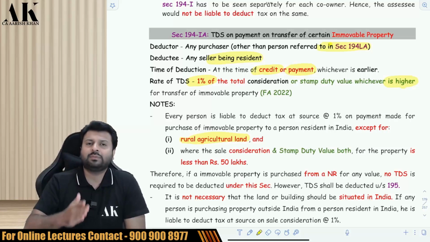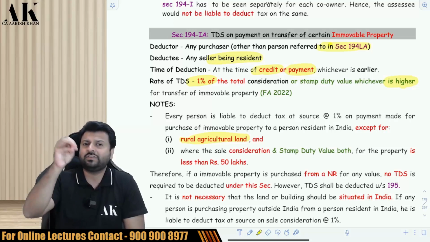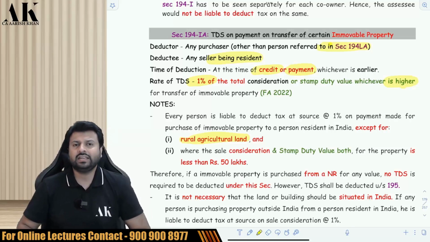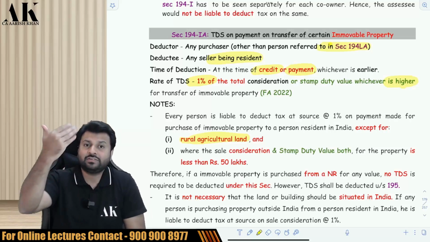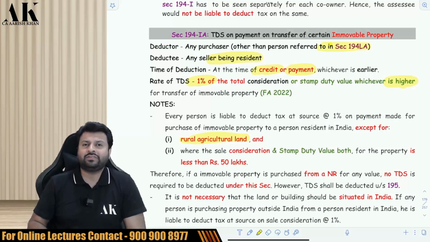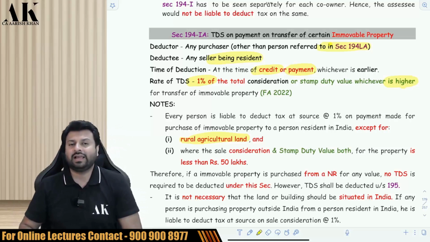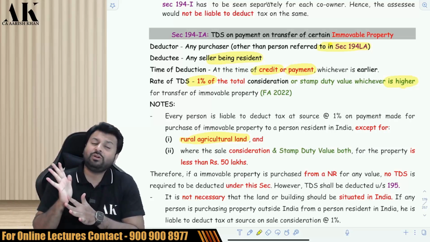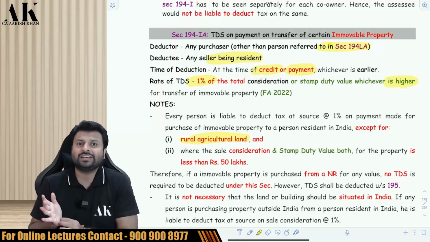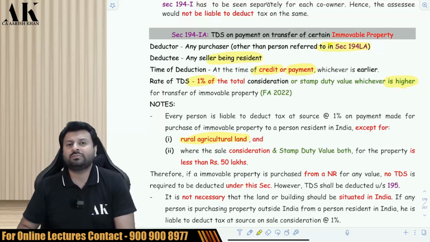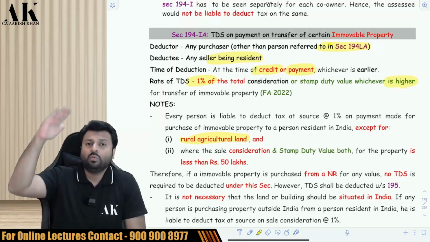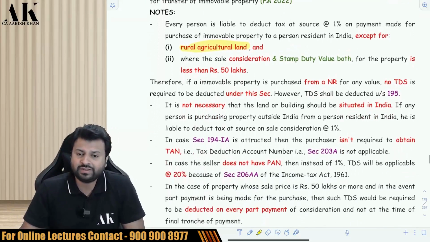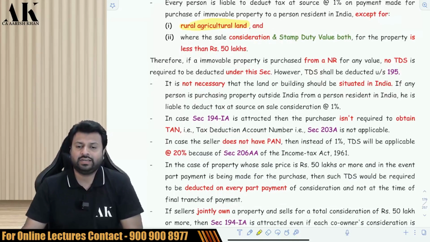Sir, suppose the property consideration is 55 lakhs and the stamp duty value is 60 lakhs, then deduct TDS on 60 lakhs. If the property consideration is 55 lakhs and the stamp duty value is 45 lakhs, then deduct TDS on 55 lakhs. If the value of property is 45 lakhs and the stamp duty value is 55 lakhs, then deduct TDS on 55 lakhs. You are not liable to deduct TDS when both the stamp duty value and the consideration are below 50 lakhs.